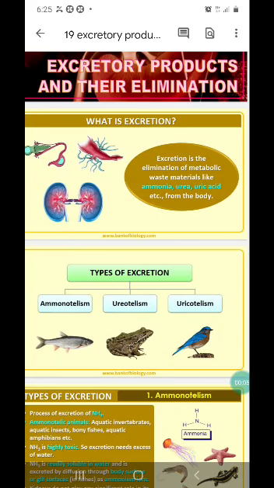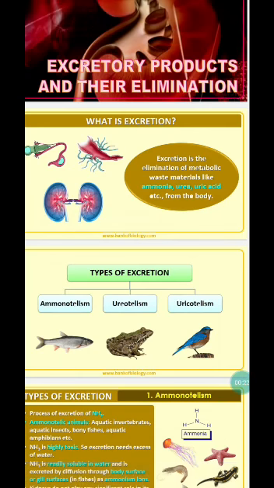So, we are moving on to the next lesson, which is the excretory products and their elimination. Now, what do you mean by excretion, children? Excretion is different from egestion. Egestion is the throwing away of the unwanted or undigested food material through the anus. Right. Now, what is excretion? It is the elimination of metabolic waste.